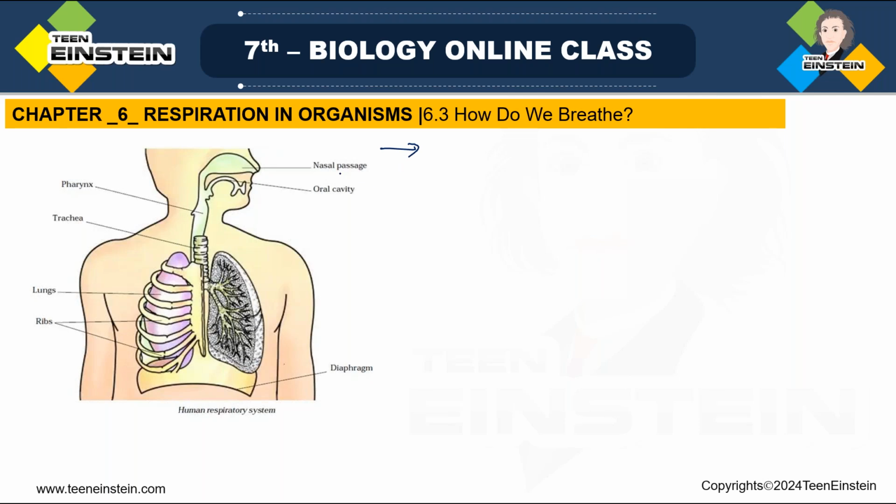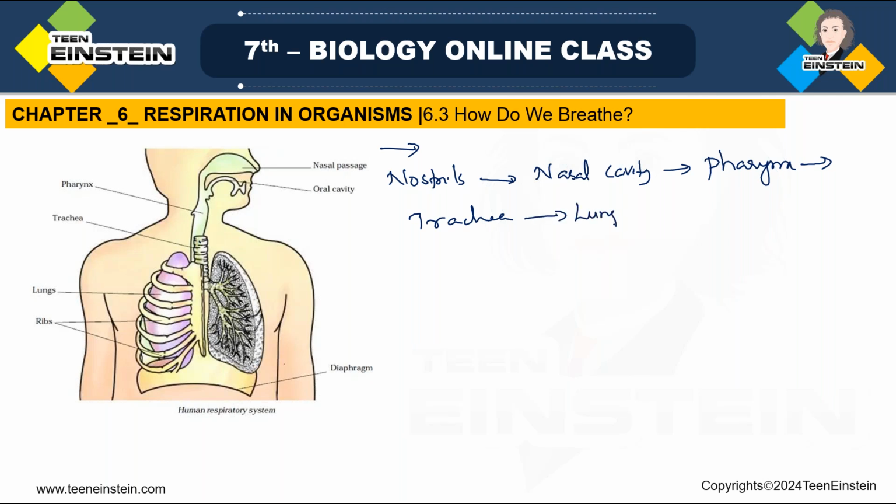Let's say the path taken by the air through the respiratory tract: through nostrils, then to the nasal cavity, then pharynx, then trachea, then to the lungs.